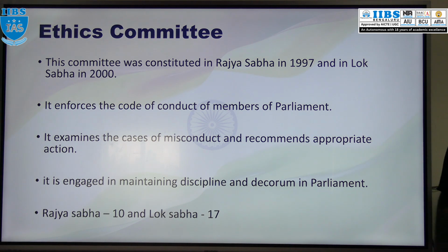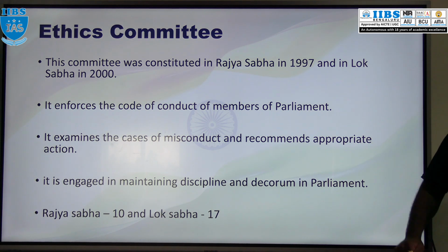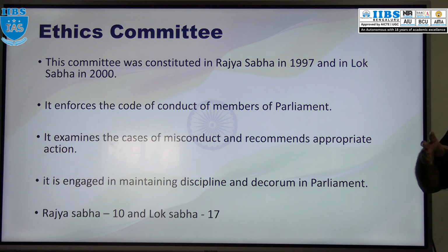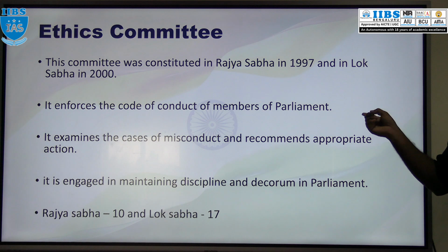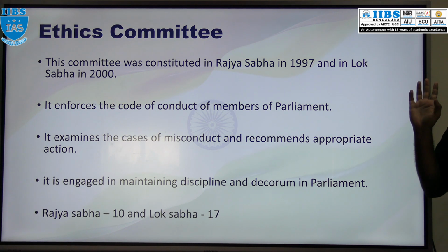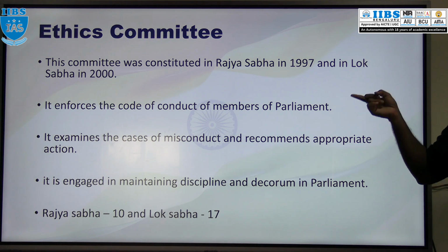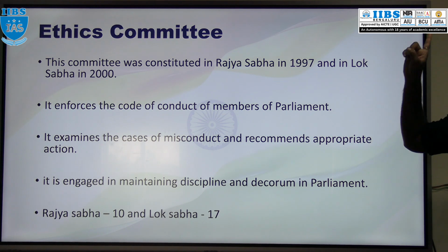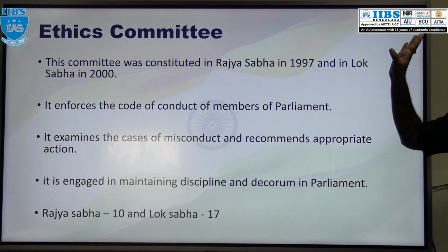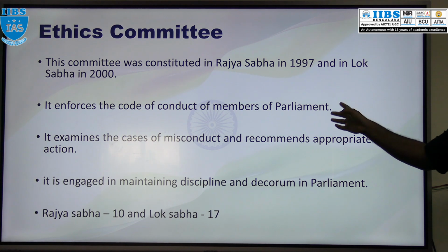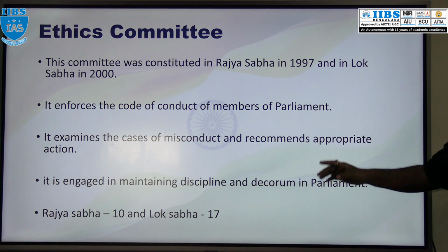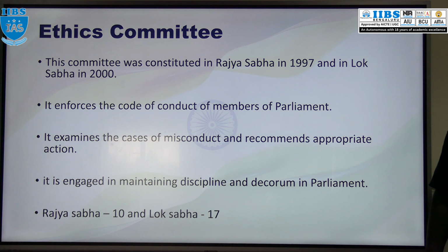Okay, then what will this committee do? This committee will make sure that the members are following their code of conduct, the particular rules and regulations. If there is any misconduct or unethical behavior from the member's side, this committee will examine that. The Privilege Committee deals with privileges. The Ethics Committee, as the name itself suggests, deals with ethical cases, misconduct cases, and unethical behavior of members of Parliament, and this committee will give recommendations to take particular action, same as the Privilege Committee.